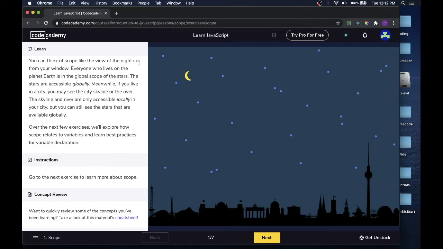Meanwhile, if you live in a city, you may see the city skyline or the river. The skyline and the river are only accessible locally in your city, but you can still see the stars that are available globally. Over the next few exercises, we'll explore how scope relates to variables and learn best practices for variable declarations. Let's head to the next lesson.